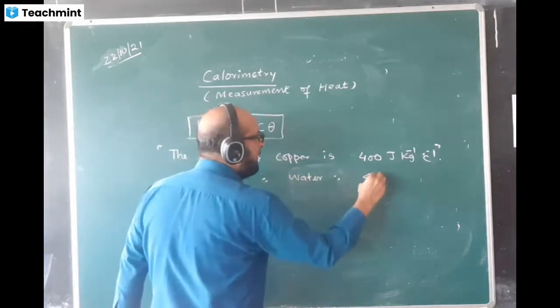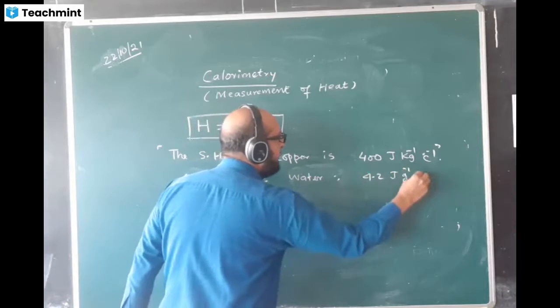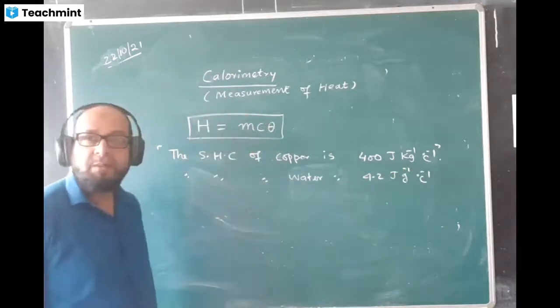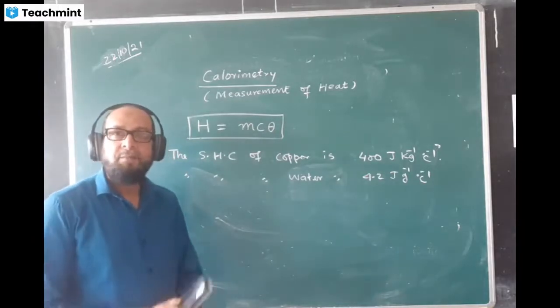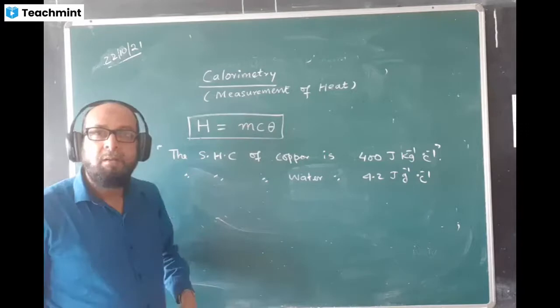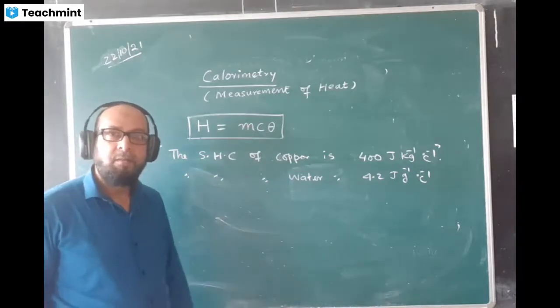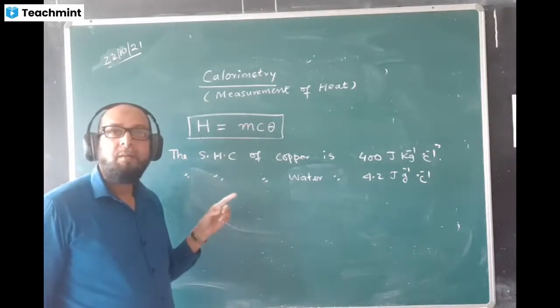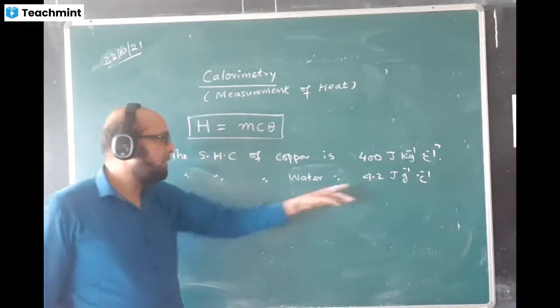SHC of water is 4.2 joule per gram per degree Celsius. If I say this, what is the meaning of this statement? Can you tell me what is the meaning of this statement? Tell me fast. Means that 1 gram of water